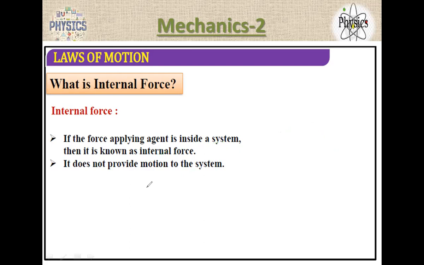Okay. Take a gas cylinder. What is there inside the gas cylinder? There are molecules, right?